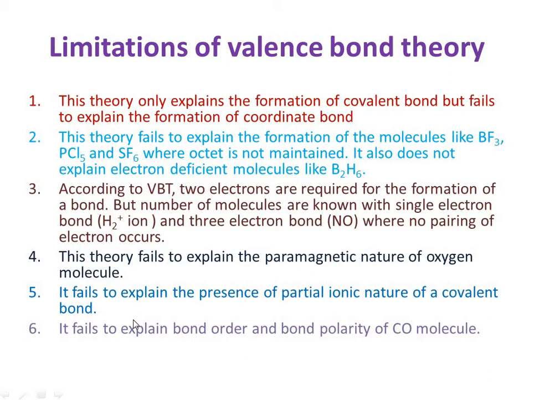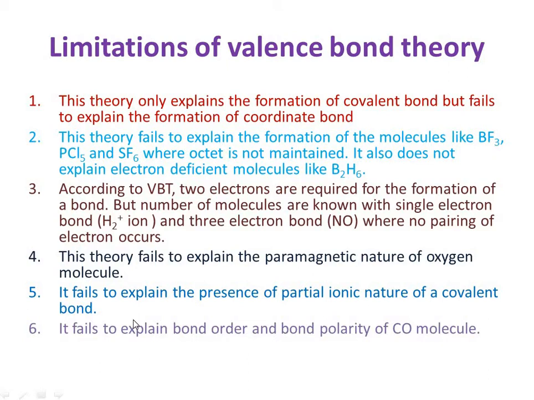Because they want to complete their octet, and by completing the octet they become stable. For their stability, they complete their octet by accepting, losing or sharing electrons. Due to the sharing of electrons, a covalent bond forms, the two atoms come closer, and a molecule is formed, and that molecule is stable.